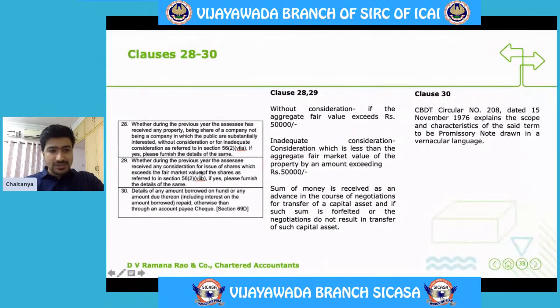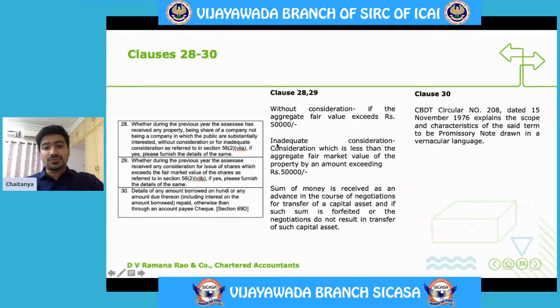And this clause, if the SSE has received any consideration for issue of shares exceeds the fair market value. So this can be linked to our inadequate consideration. So if there is any receipt without consideration and if the aggregate fair value exceeds 50,000 rupees, those details are required to be given here.